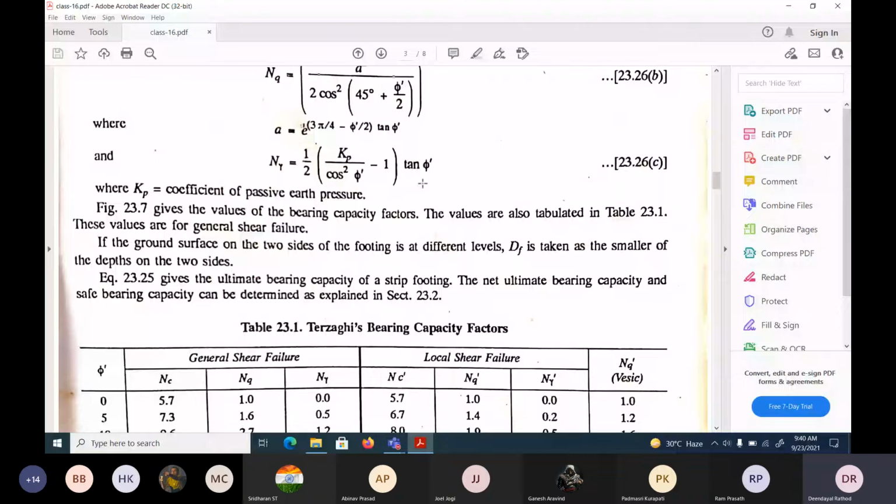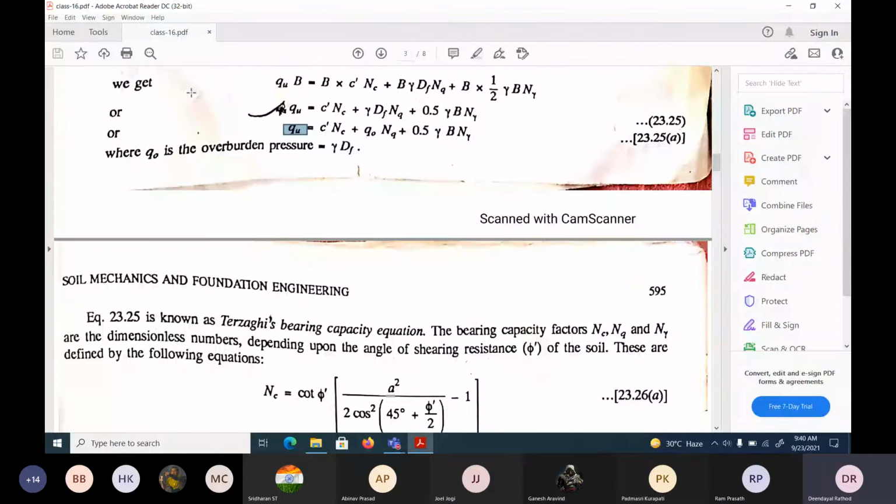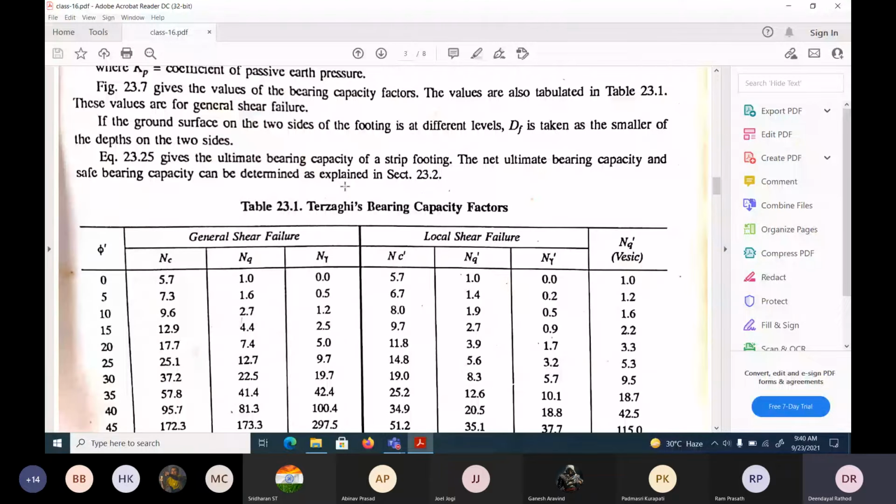This is the ultimate bearing capacity. Once we find ultimate capacity, other capacities if we want we can get it, whether it may be net ultimate or net safe, gross safe and so on. Those definitions we have already seen. Now Terzaghi says for general shear failure, he has given these values Nc, Nq, and N gamma. For local shear failure, it is represented by dash: Nc dash, Nq dash, and N gamma dash. So what is this general and local shear failure all about?